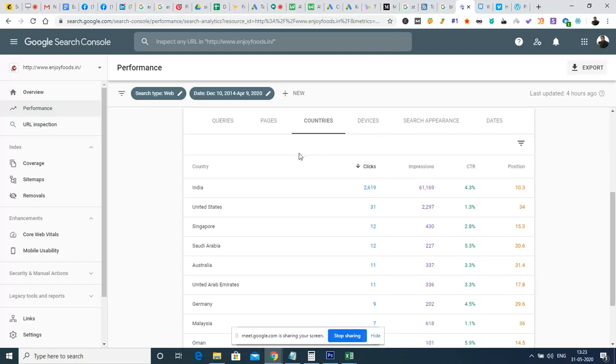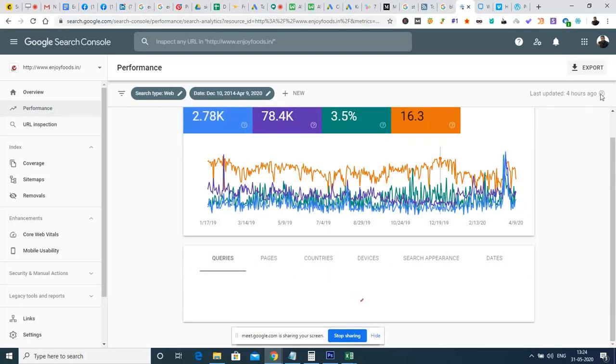And similarly, we can see which countries the clicks are coming from, what the ranking position is in those particular countries, and what the click-through rate is. All those elements will be available. And similarly, what are the keywords that these pages are ranking for.